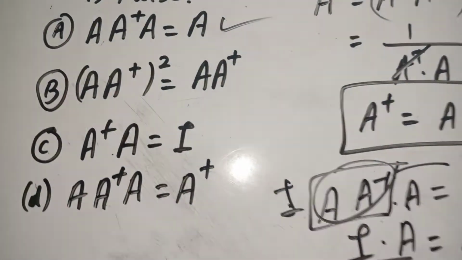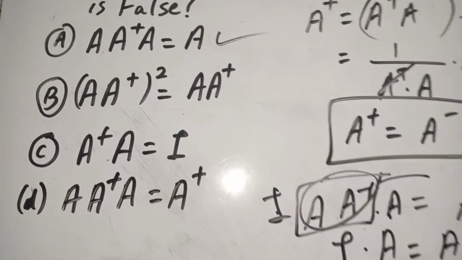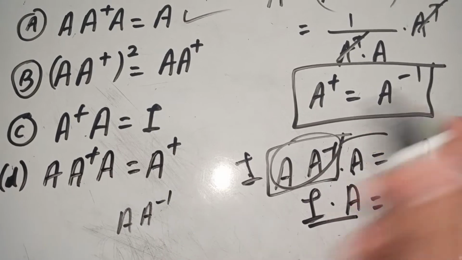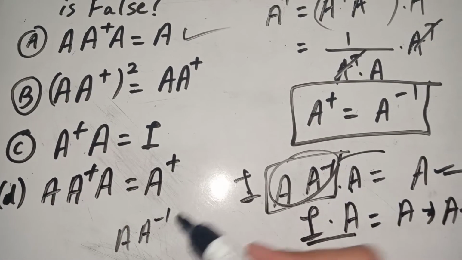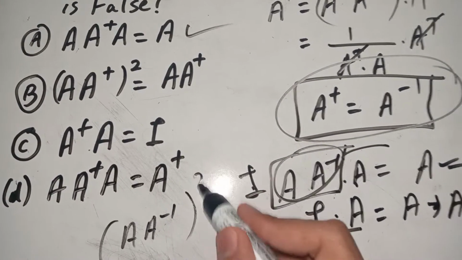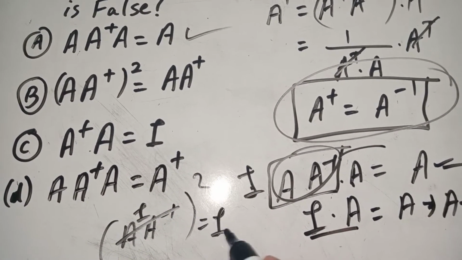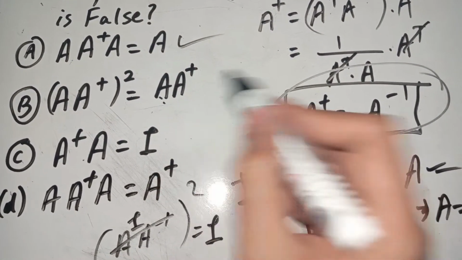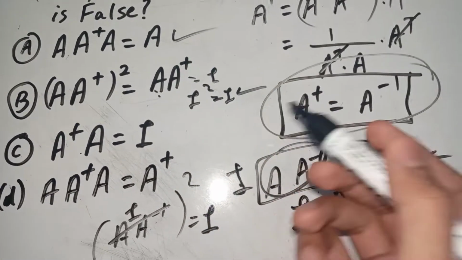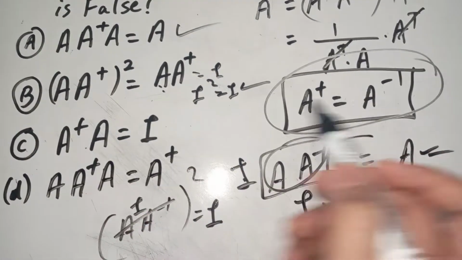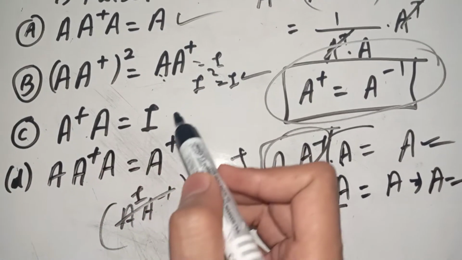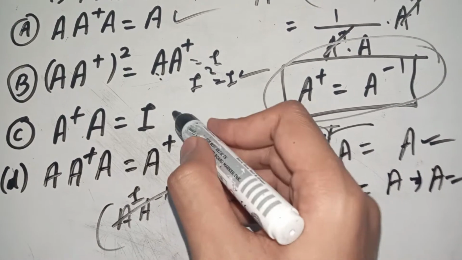Then the second statement, it is A into A plus, that is A plus equals A inverse. We just found out that A plus equals A inverse. So A into A inverse, whole square, we know this is I, so I square is basically I, and A into A inverse, which is also I, so I square is equal to I, which is also true. Then again here we know that A plus is equal to A inverse, so A inverse into A is equal to I, which is true, so this is also true.